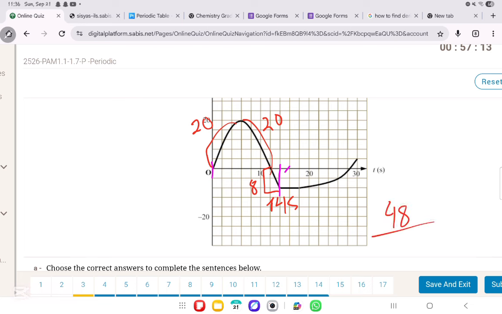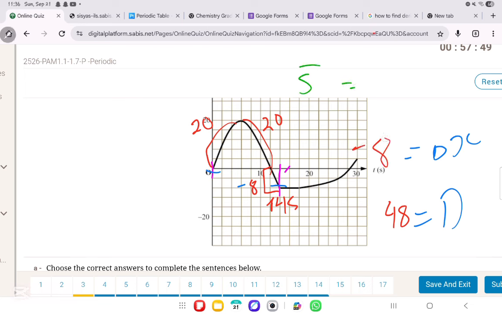Now, we do not need the distance though, but we got it because we need it for the second part. But what do they need? They need the displacement because we're dealing with average velocity. So this is the distance. And the displacement, delta x, is x final, which is minus 8, minus x initial, which is 0. So what is the net displacement in this scenario? It is minus 8.